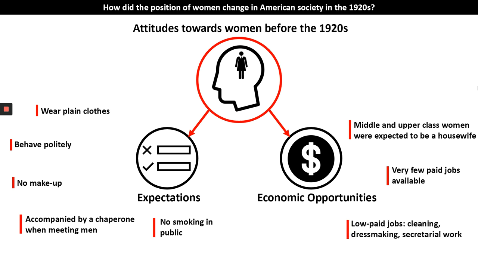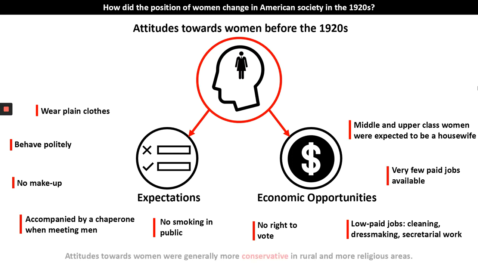Now, those women in poorer classes who were having to work generally had very low paid jobs. They worked as cleaners, they worked in dressmaking or secretarial work, so working as a secretary in an office. And they also had no right to vote. They were denied access to America's political system because at the time, conservative values believed that that was really for men. Attitudes towards women were generally more conservative in rural and more religious areas. And we're going to see how that started to change during the 1920s.